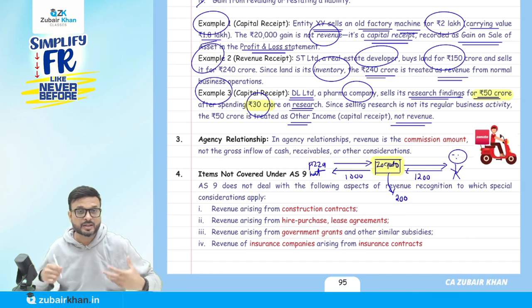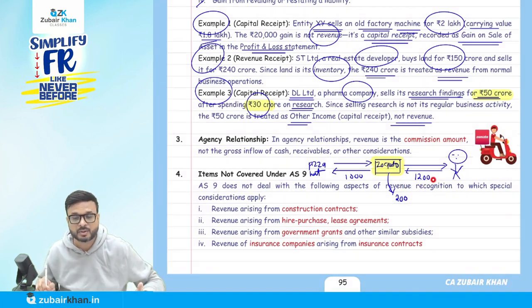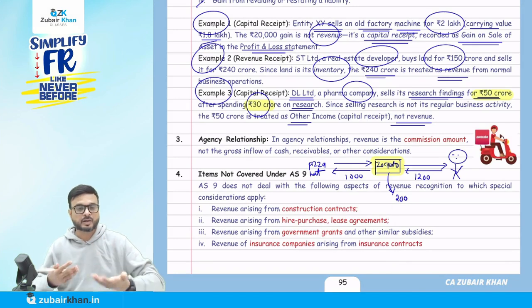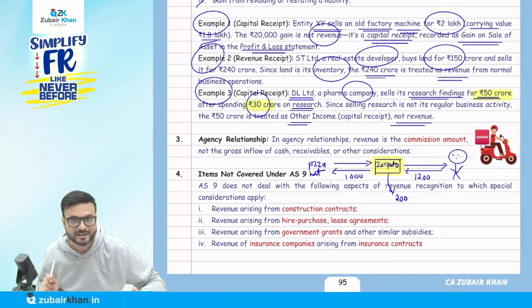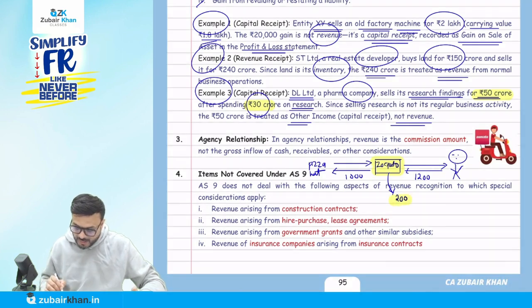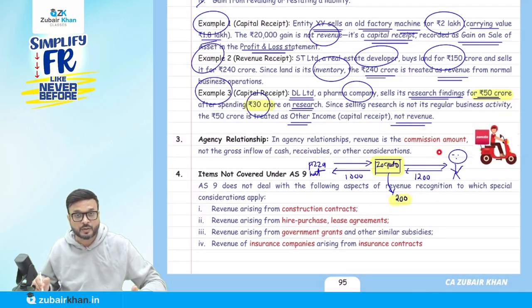Just for your knowledge, the accounting entry is this: the amount they have received is 1,200, so cash or bank account will be debited by 1,200. They are liable to pay Pizza Hut 1,000, so they will credit the payable account with 1,000, and they will credit this 200 to the income account. It is their income. Then they will pay Pizza Hut, so the payable account will be debited and the cash account credited. In their P&L account, only these 200 will go. So in an agency relationship, revenue is the commission amount, not the gross inflow of cash receivable or other consideration.